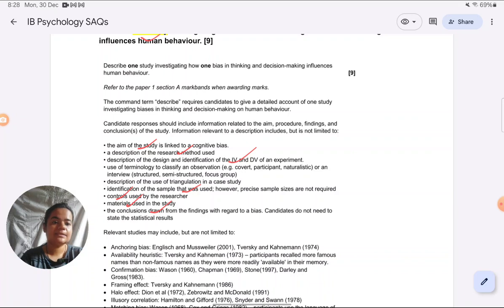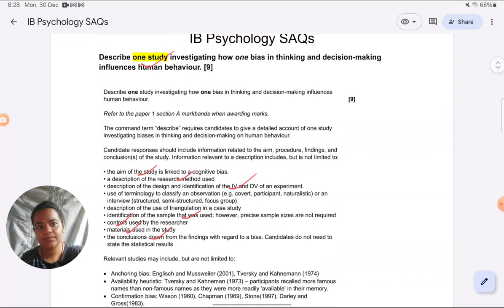Now, what happens is in most schools, they tell you the studies you need to summarize as aim, procedure, results, conclusion, which is right. You have to do that. That's the organized way of doing it. But within that summary, from aims to conclusion, how many details are you going to give about the study? That depends on what they've asked you for. If they've asked you to describe a study, you need to give these many details.